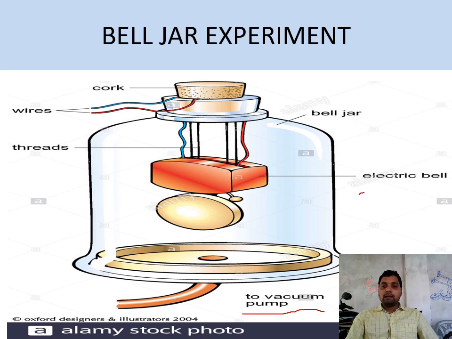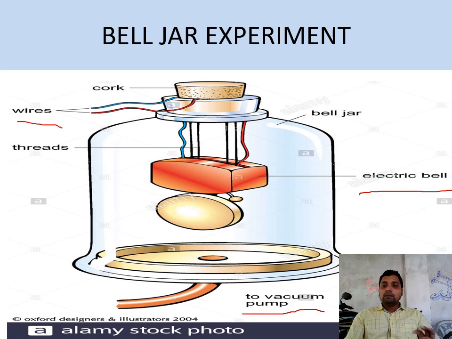Here you have placed an electric bell. The electric bell rings when we connect it with a battery. So when the key is on, the bell will produce sound. And here is the wire, which we can connect with a battery or the AC supply.